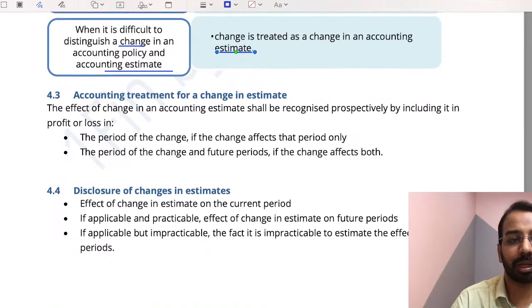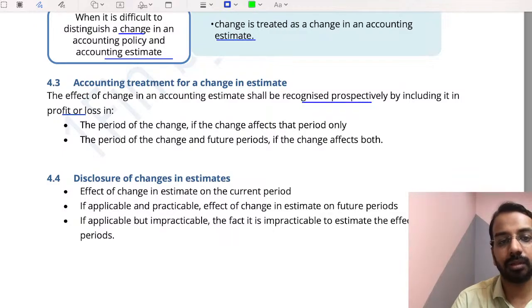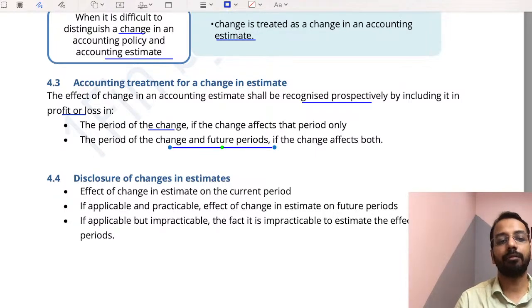Accounting for change in accounting estimate is basically done prospectively by including it in the P&L of the period of change in the future periods. For example, provision for bad debt will include the change in the current period. Depreciation, trade change, current period as well as future period.